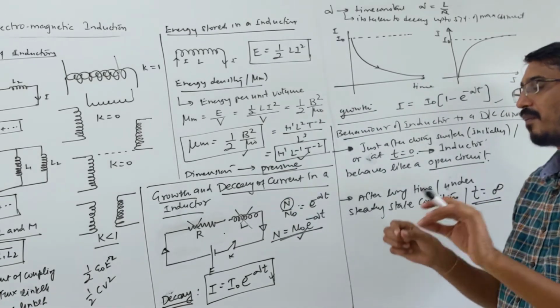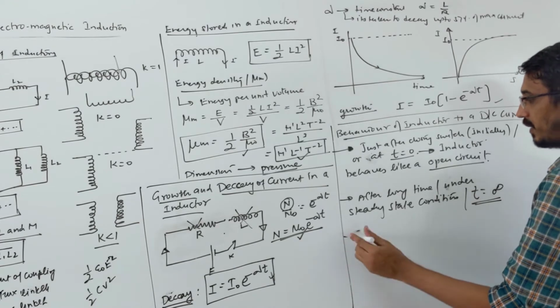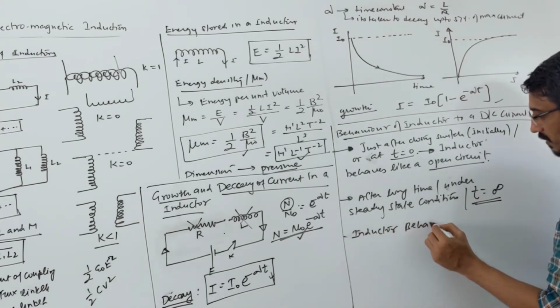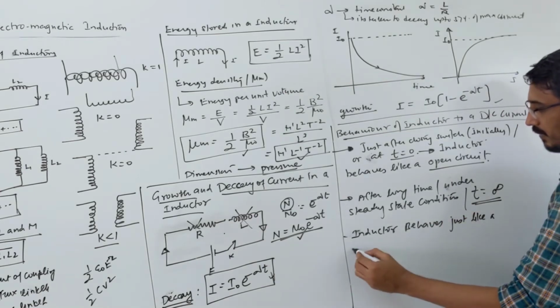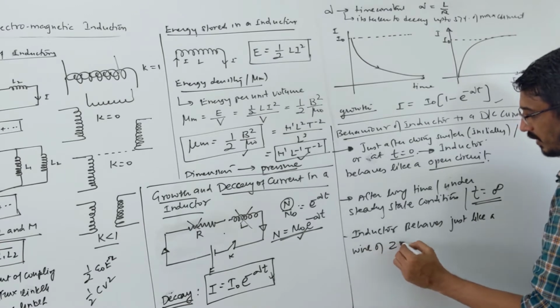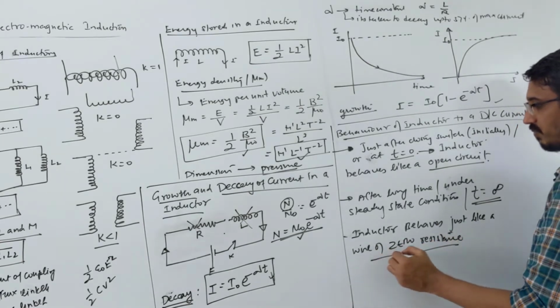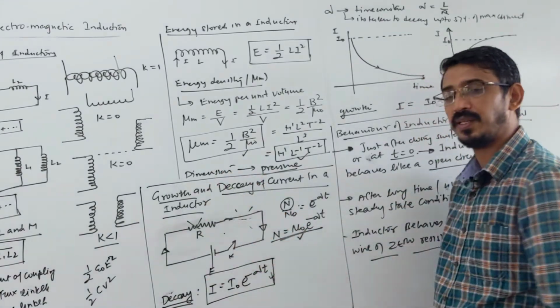It behaves like a wire of 0 resistance. It means full current will flow here. It will not offer resistance, just like you forget this inductor and just a wire is connected here.